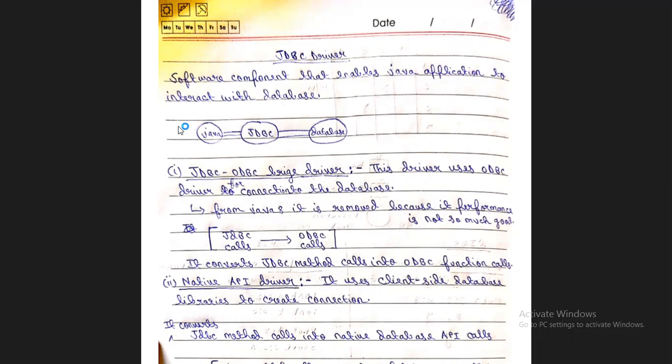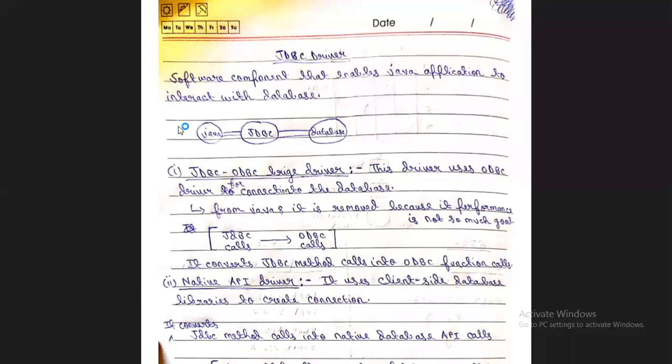But now it is not used, because it was removed from Java 8 as its performance is not so good. It is the first type of driver.